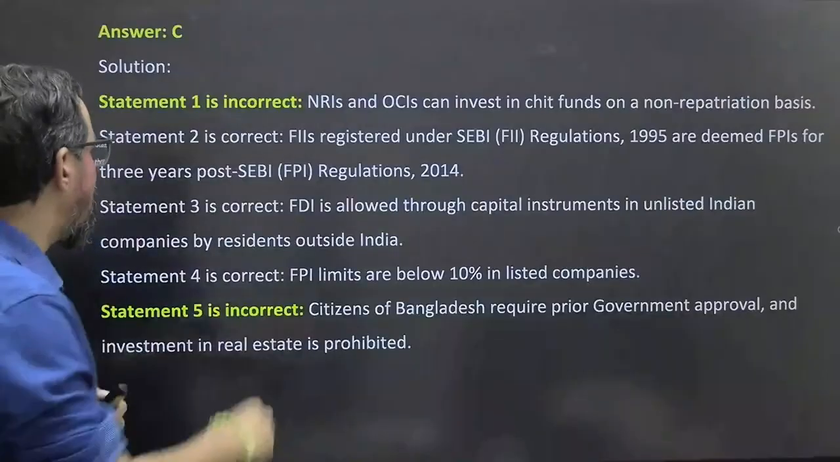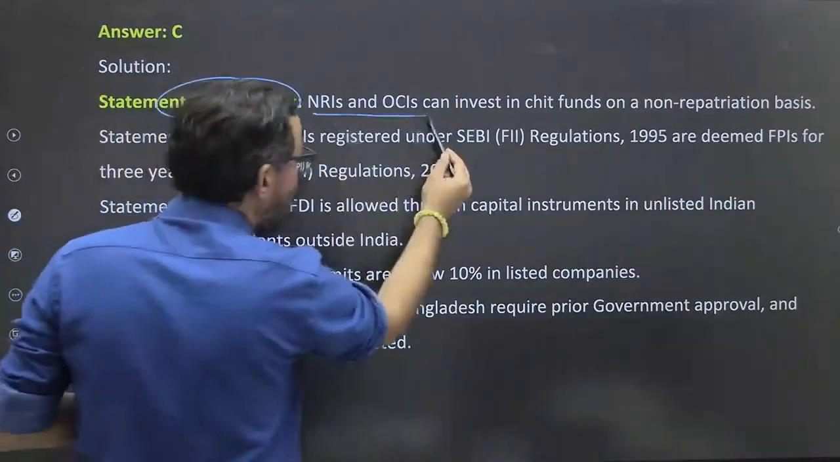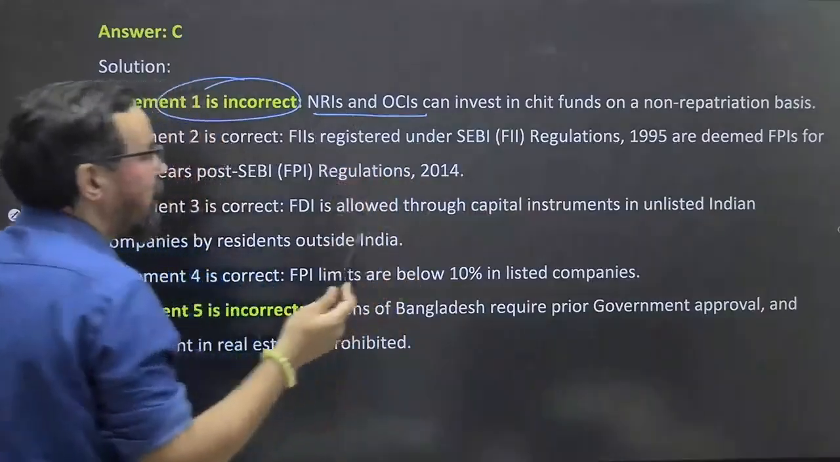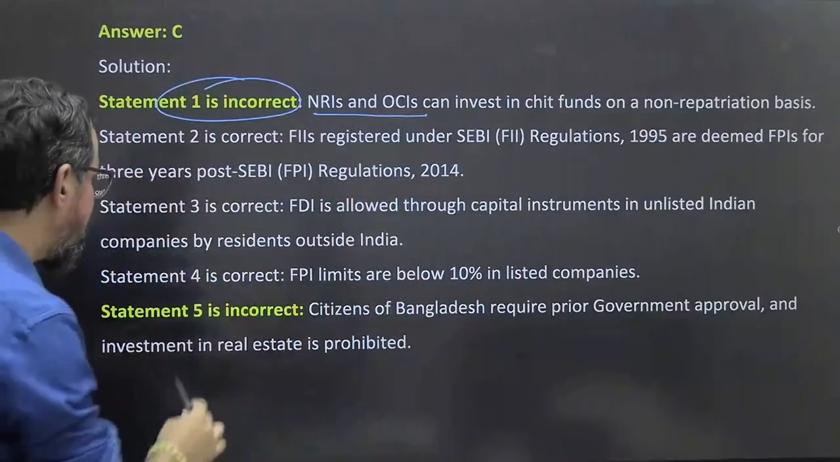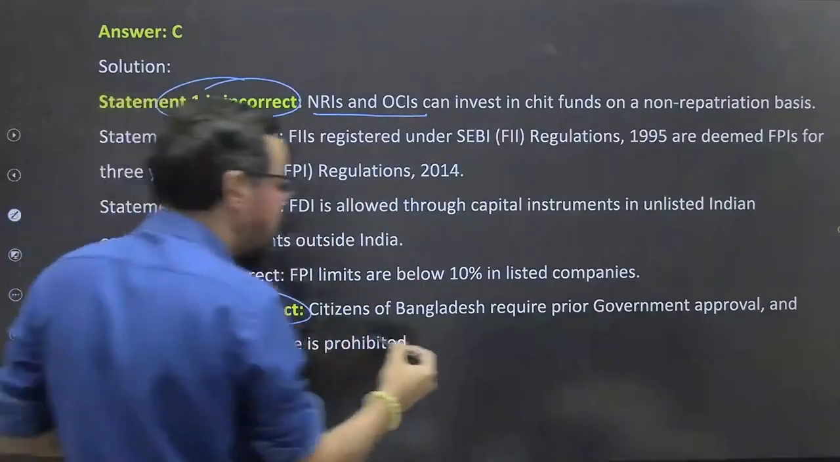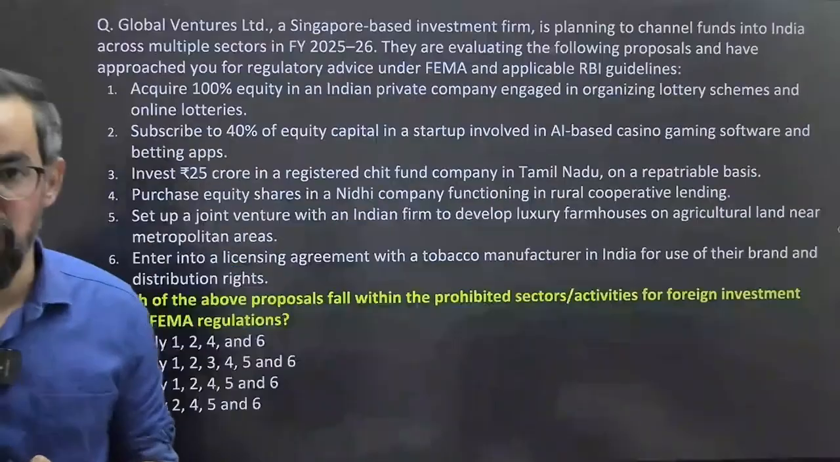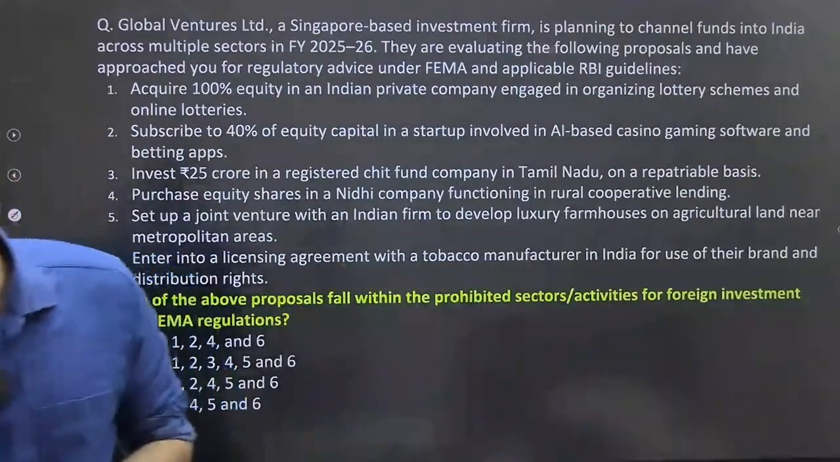So statement 1 was incorrect. NRI and OCI can invest in chit funds basically on the basis of non-repatriation. Statement 5, a citizen of Bangladesh requires prior approval from the Government of India. So that is the one. Next one. Quickly go through everyone guys.